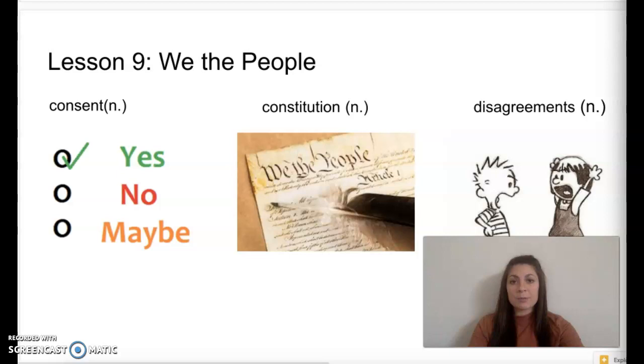Our first vocabulary word for today's story is the word consent. Repeat after me. Consent. Consent means approval or permission. Our next vocabulary word is the word constitution. Say constitution. The Constitution is the basic plan for the laws and government of a country or other organization. Our last vocabulary word is the word disagreements. Say disagreements. Disagreements are arguments or differences of opinions.